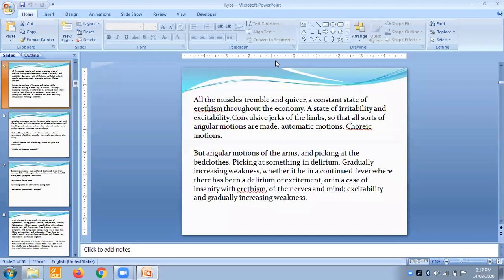Okay, so there is delirium. You can observe the patient that he is picking the bedclothes, and gradually increasing weakness comes up with the delirium. There is continued fever, there has been delirium or excitement, or in the case of insanity with irritability of the nerves and the mind. Continuous excitement of nerves and of mind leads to delusion, illusions, and hallucination.